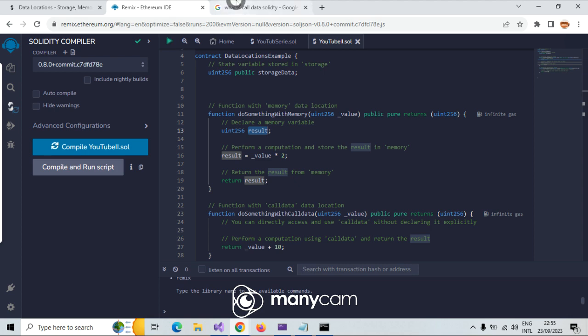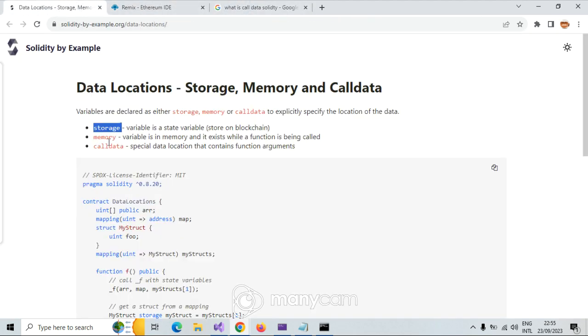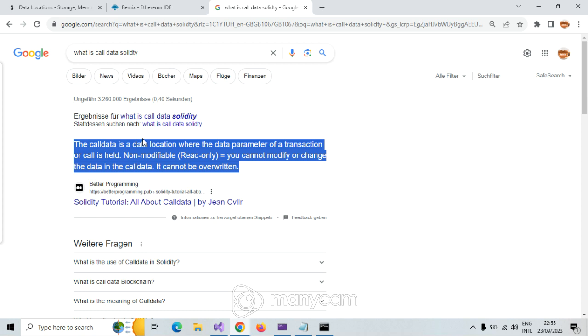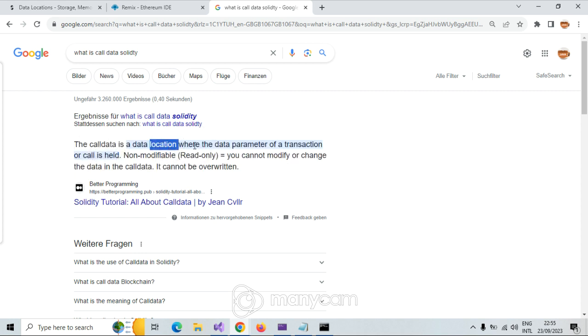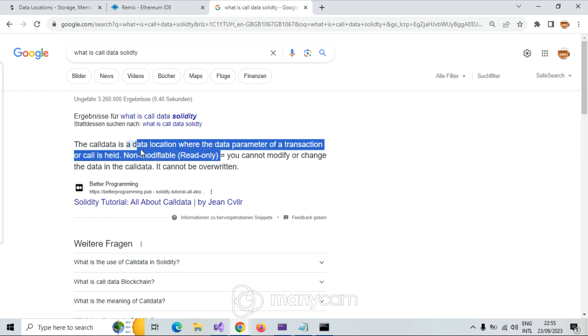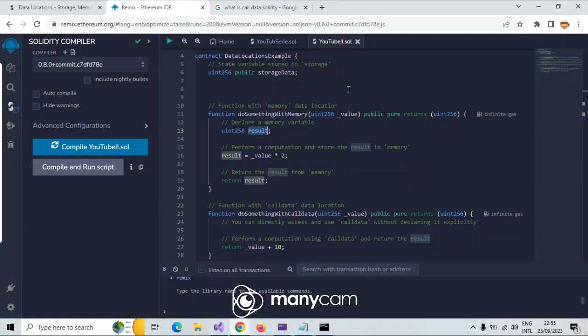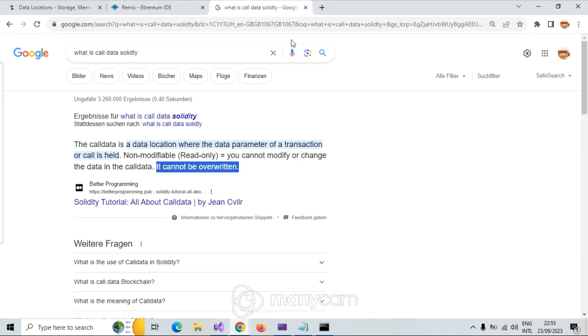Now let me come here. Calldata, a special data location that contains function arguments. The Calldata is a data location where the data parameter of a transaction or call is held. Non-modifiable, it wants to say you cannot change it; it's read only. You cannot modify or change the data in Calldata. It cannot be overridden, constant, something like that. You cannot change it.